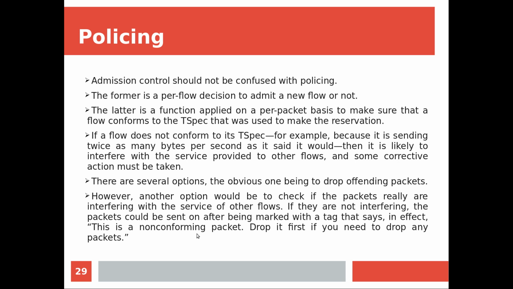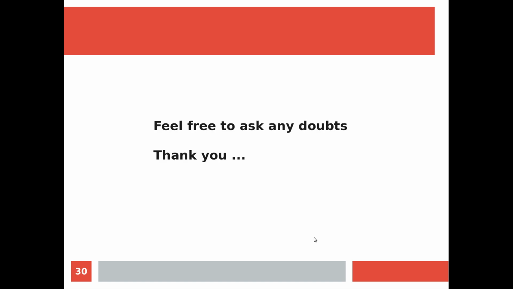As of now there is no problem, but it simply violated what was promised. So drop it first if you need to drop any packets. If on the way there is any problem, you are always welcome to drop this packet, because it already violated the promises. It is a non-conforming packet, right? So that's all. In a subsequent presentation we will see more details about QoS. Thank you.